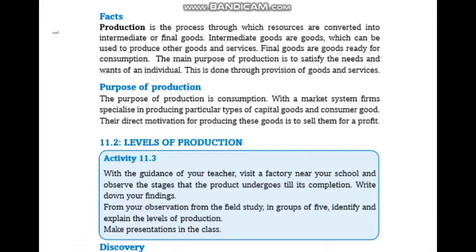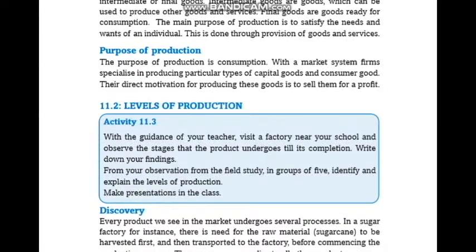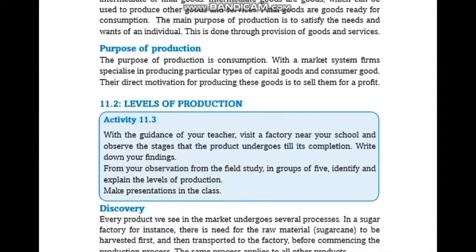Intermediate goods are goods which can be used to produce other goods and services. Final goods are goods ready to be consumed. The main purpose of production is to satisfy the needs and wants of individuals. This is done through the provision of goods and services.